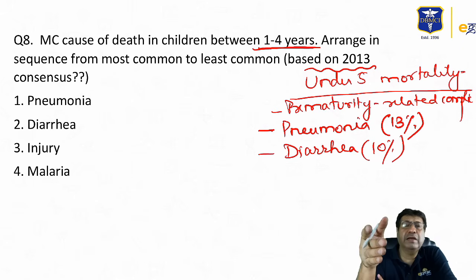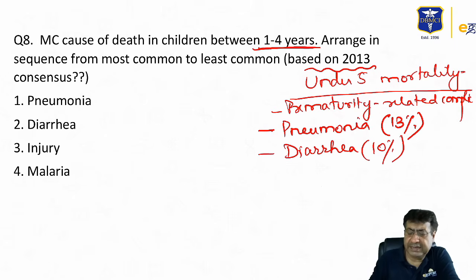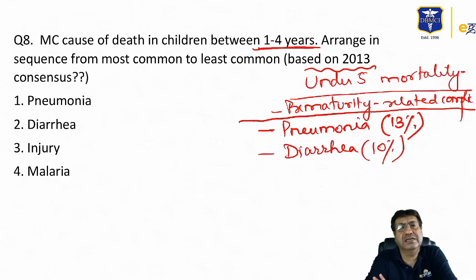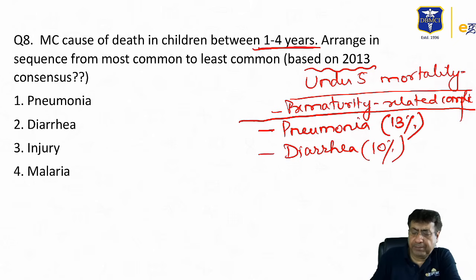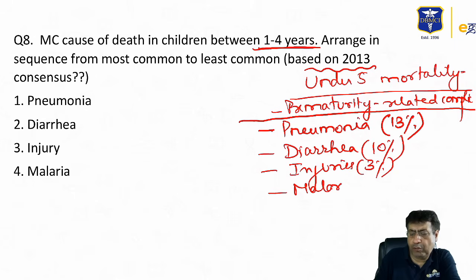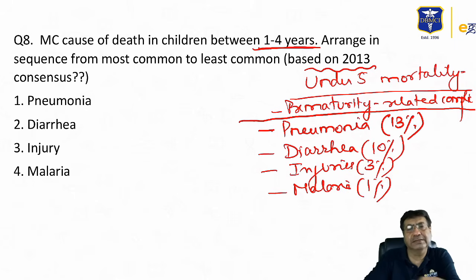But since we are talking about the 1 to 4 years age group, let us talk more about pneumonias and diarrheas, because we are not talking about newborns and newborn related complications here. So pneumonias, I would say 13%, diarrheas, I would say 10%. Then injuries account for about 3% of all mortalities. And malaria, according to these reports, accounts for about 1% of all mortalities.